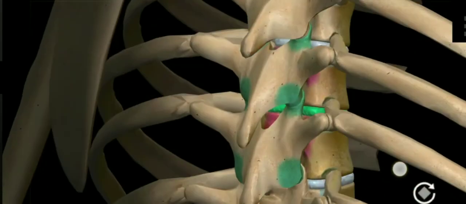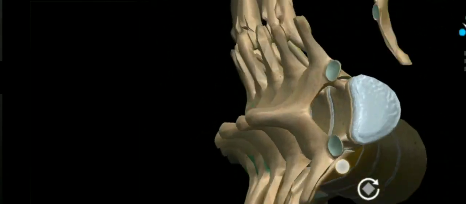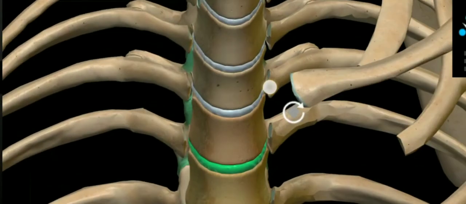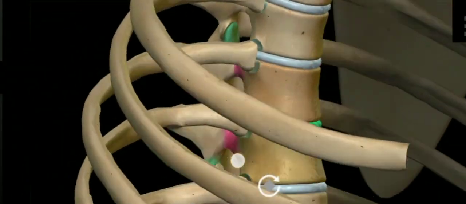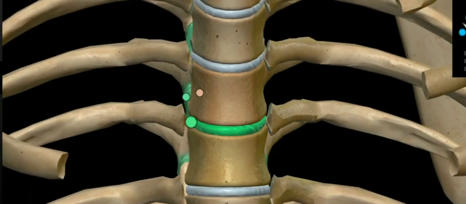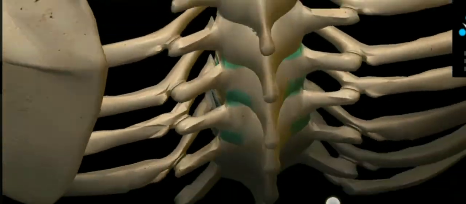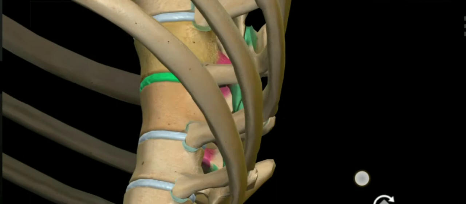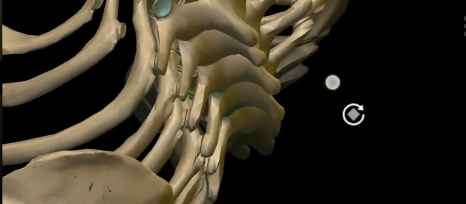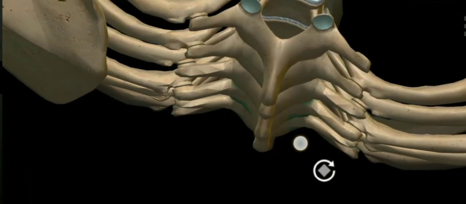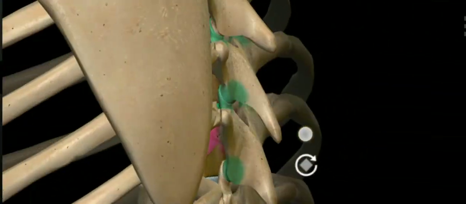This is a 3D model of the vertebral column found in the human body, and you can see that the small pieces of bone, which are called vertebrae, are joined to each other with the help of cartilages. So this allows some amount of movement, but the movement is very limited. So it is called a partially movable joint.